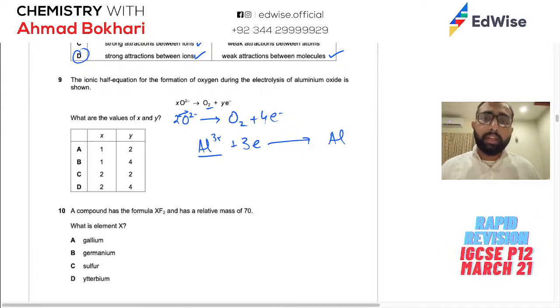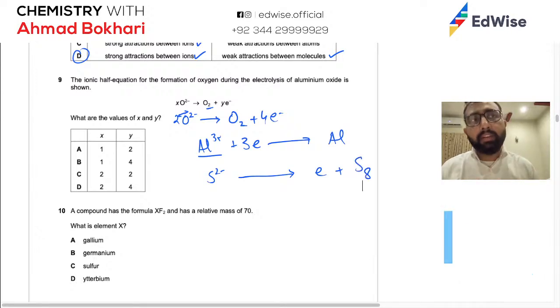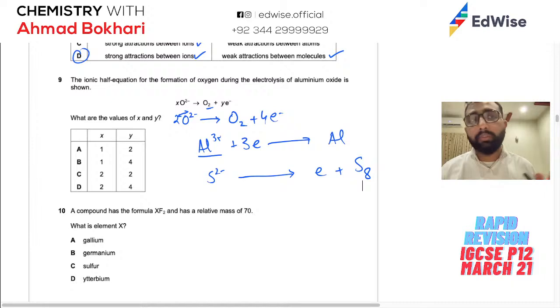Another equation that I can give you is S2- and for some reason, let's suppose it breaks down, it gives away electrons and forms S8. Although S8 आपके सिलेबस में उसका स्ट्रक्चर वगैरह नहीं है, लेकिन अगर कभी आ जाए तो उससे परेशान नहीं होना, क्योंकि there have been questions where the examiner has said that sulfur exists as molecules of 8 और सल्फर has an Mr of 256. सो आपको याद नहीं करना है, लेकिन अगर वो आपको इस तरह के क्वेश्चन दे देता है तो आपने सरप्राइज भी नहीं होना.